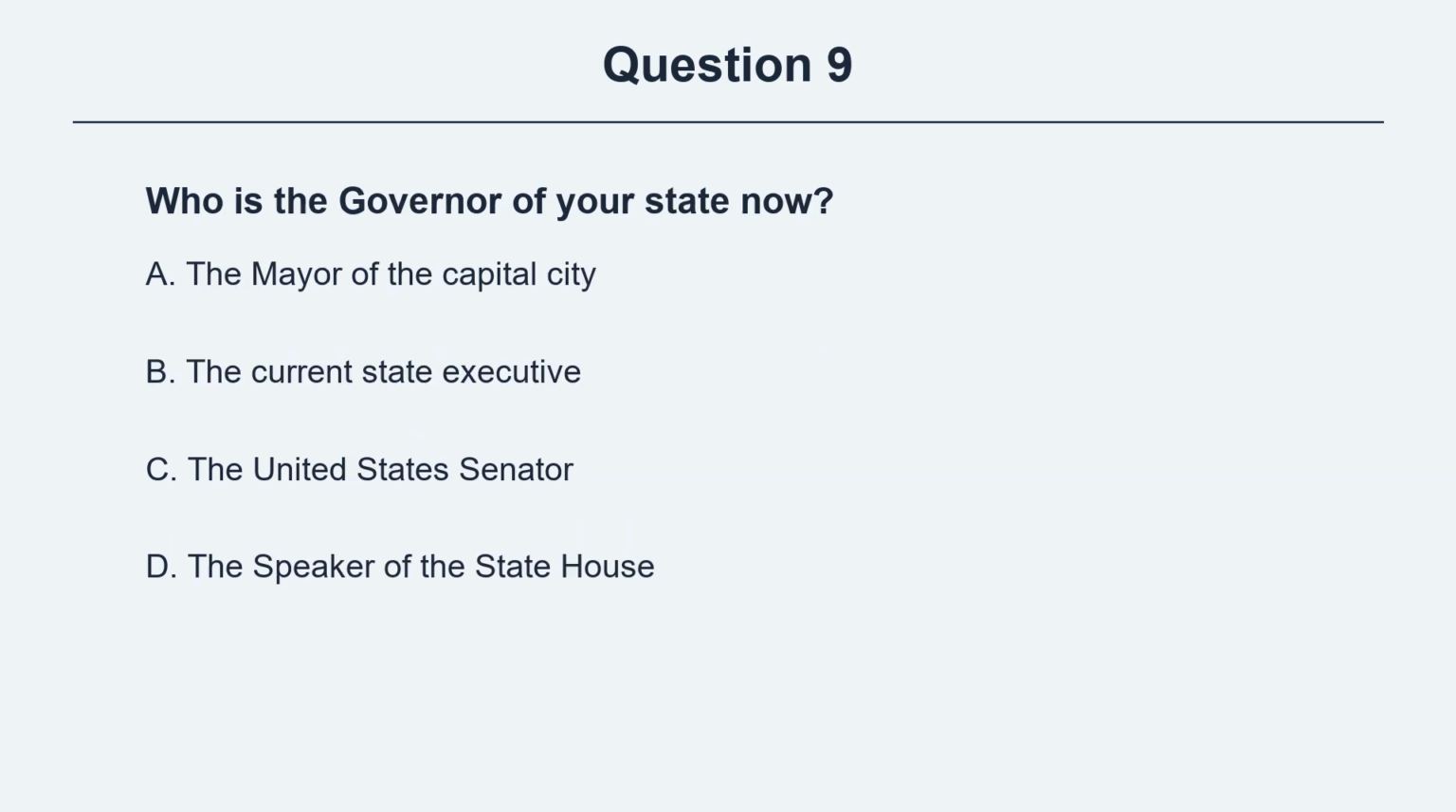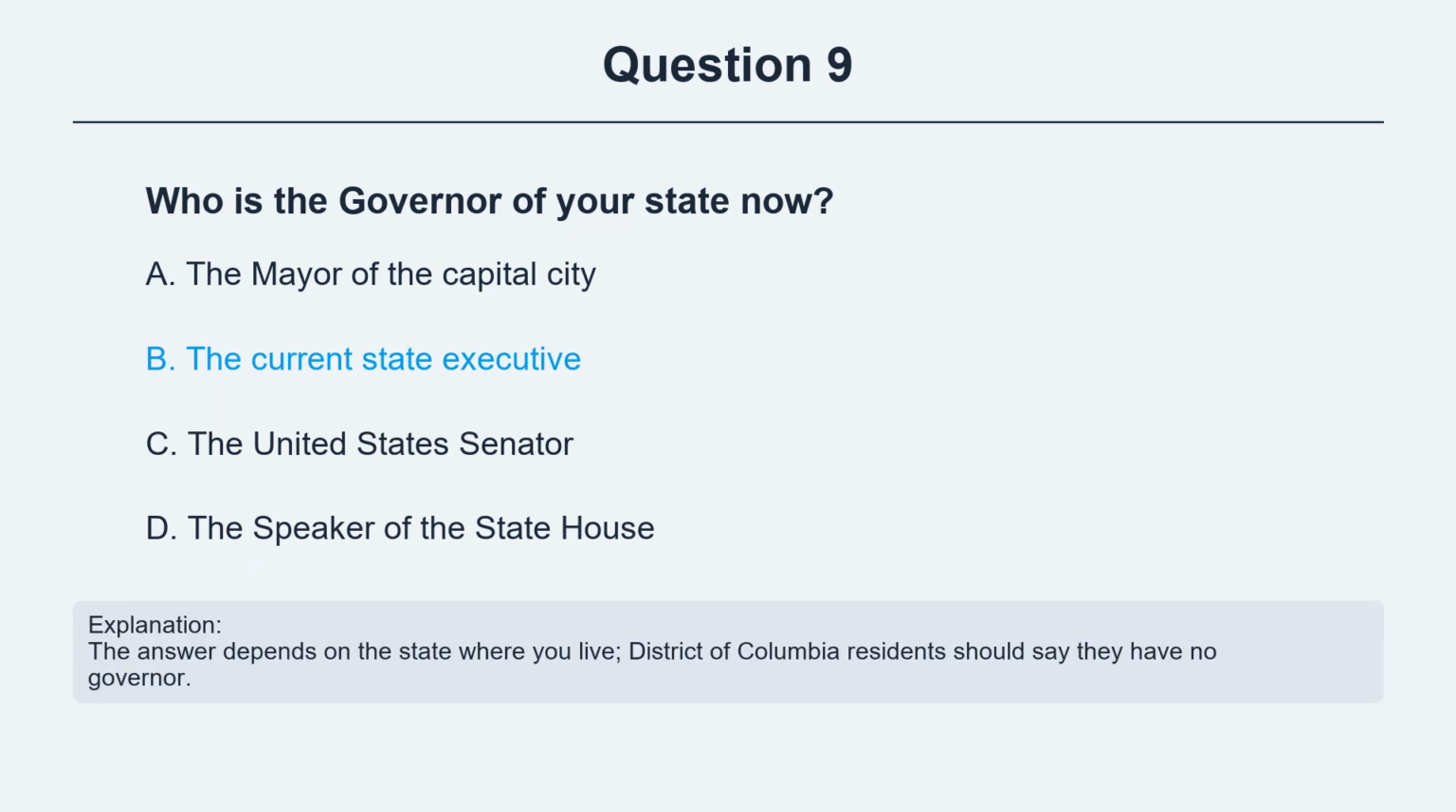Question 9. Who is the governor of your state now? Option A, the mayor of the capital city. Option B, the current state executive. Option C, the United States senator. Option D, the speaker of the state house. The correct answer is option B, the current state executive. Explanation. The answer depends on the state where you live. District of Columbia residents should say they have no governor.